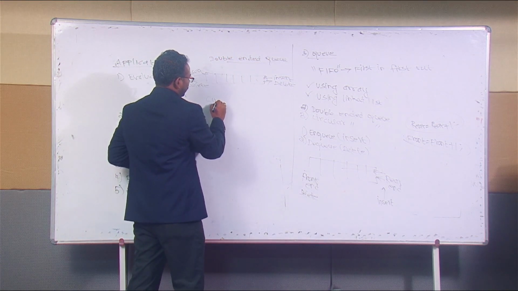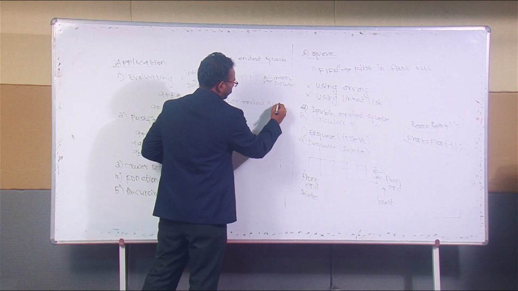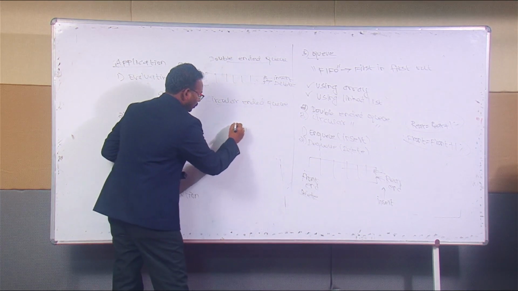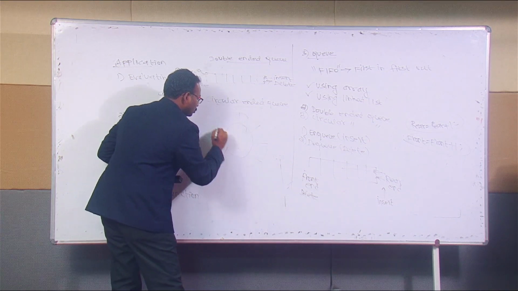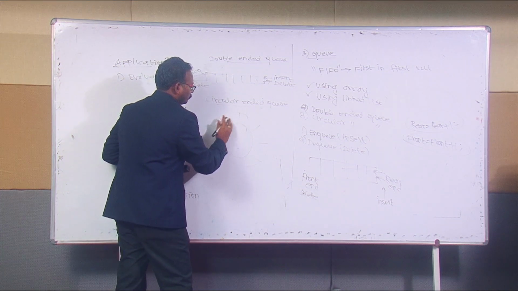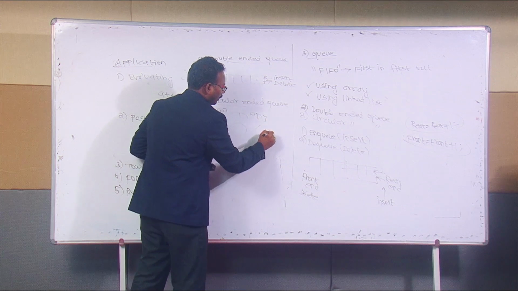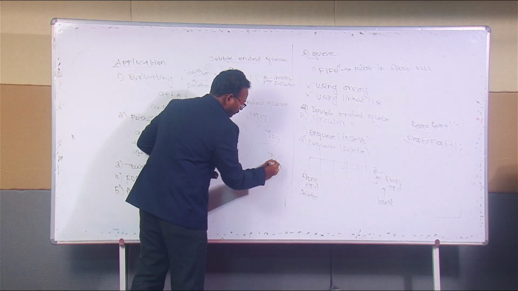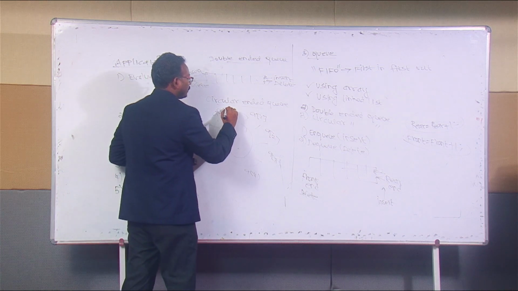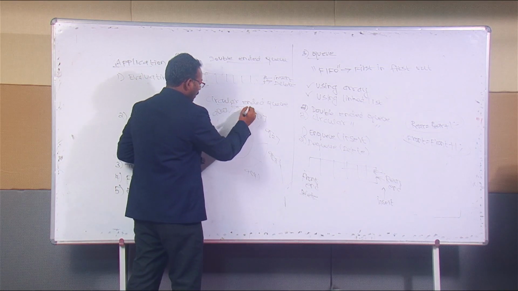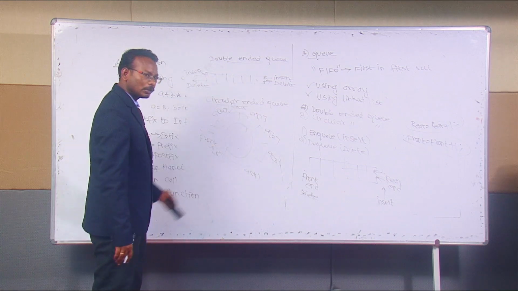Next is the circular ended queue. In the circular queue, the data is stored in a circular manner, like array of 0, array of 1, array of 2, array of 3, array of 4. Like this, we can insert at the rear and delete at the front. And this is a circular ended queue.